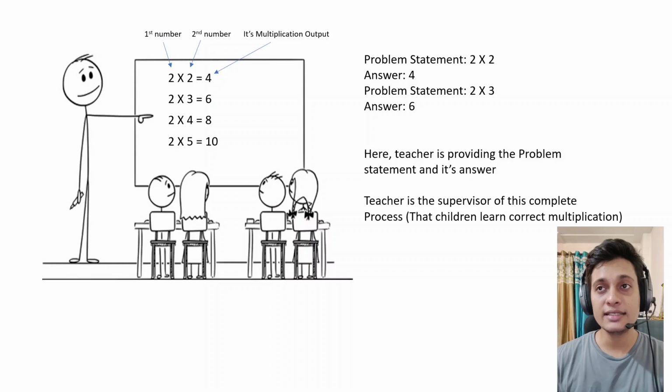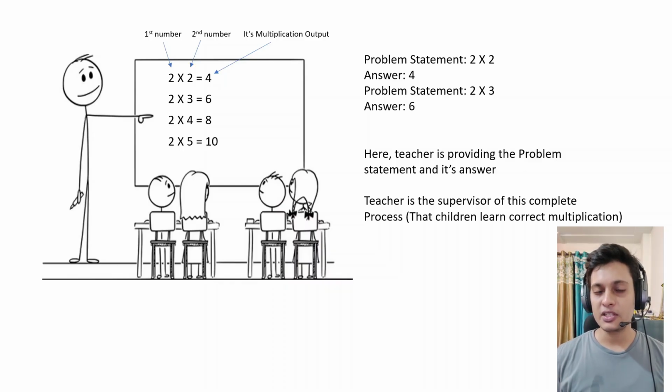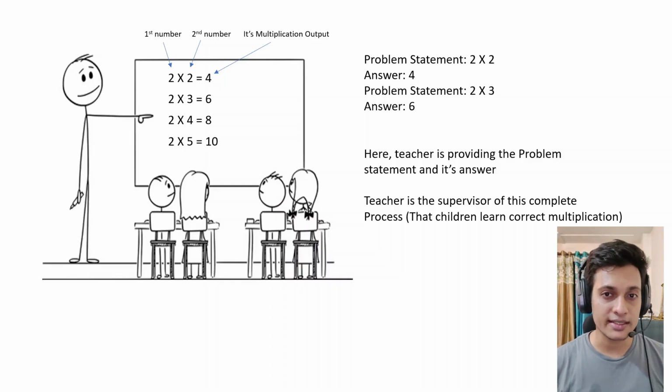So here the teacher is the one who provides the problem statement and its answer, and the teacher is the supervisor of the complete process, as we discussed. From this example, we can say that if I am going to create a machine learning model, then I am the teacher and that model is the child. I am the one who teaches my model how multiplication is done. I provide the numbers to the model, and I provide the output to the model so that the model can understand what multiplication is.